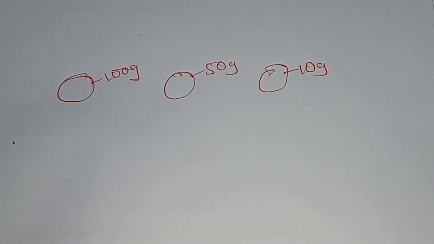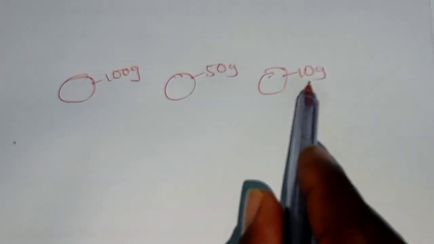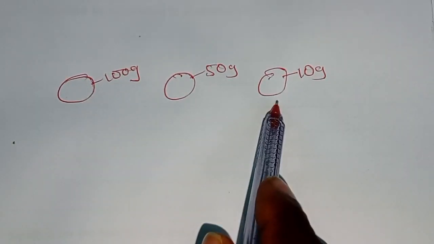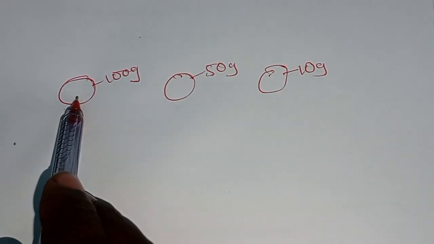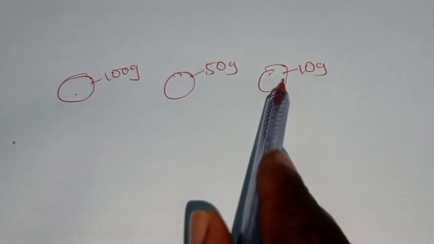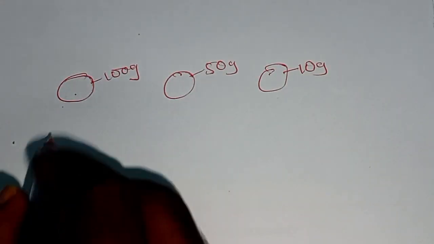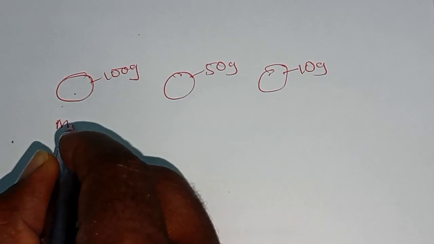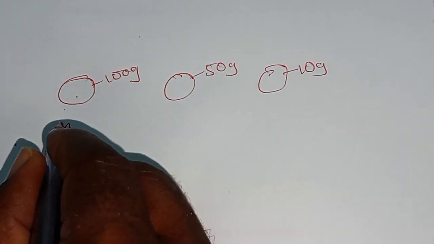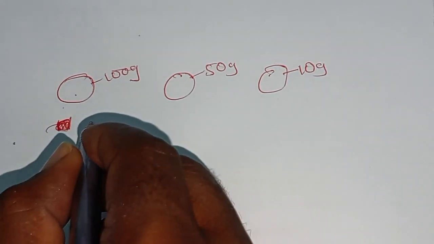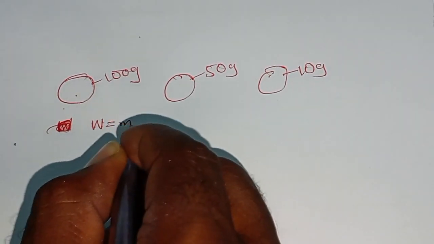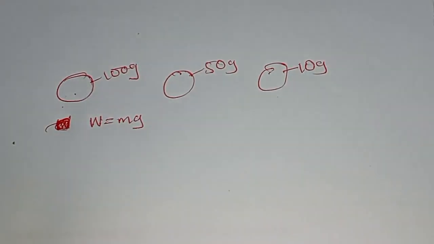So the first thing you have to do when you want to determine the principle of a moment is convert these mass pieces to weight. How do you convert these mass pieces to weight? It is by using this formula: weight is equal to mass times gravity.